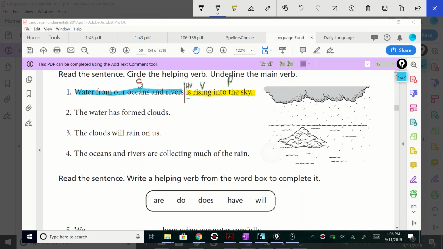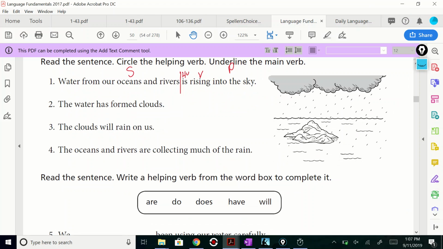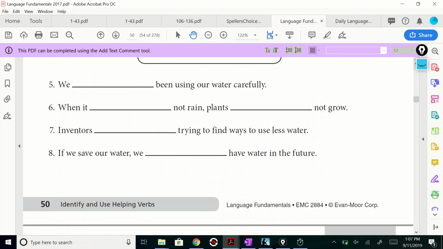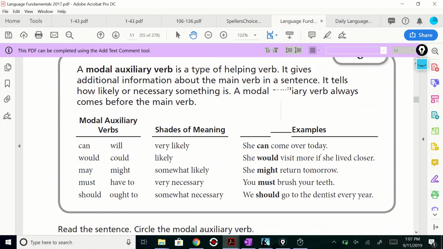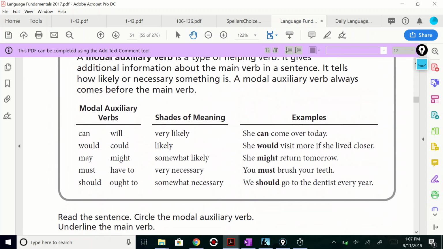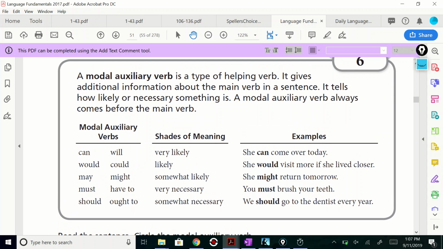So you're looking for the helping verbs, right? Let's go back down to number 6. Modal auxiliary verbs: can, will, would, could, may, might, must, have to, should, ought to. These modal auxiliary verbs just give additional information to the main verb. She can come over.